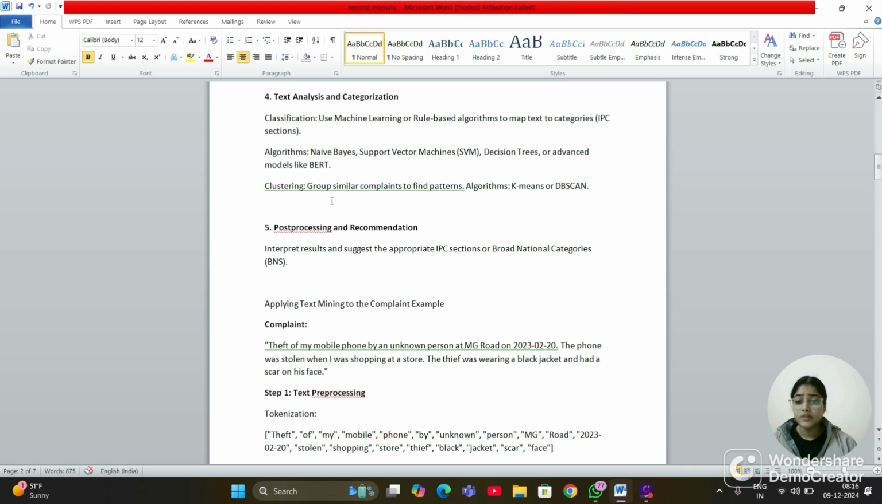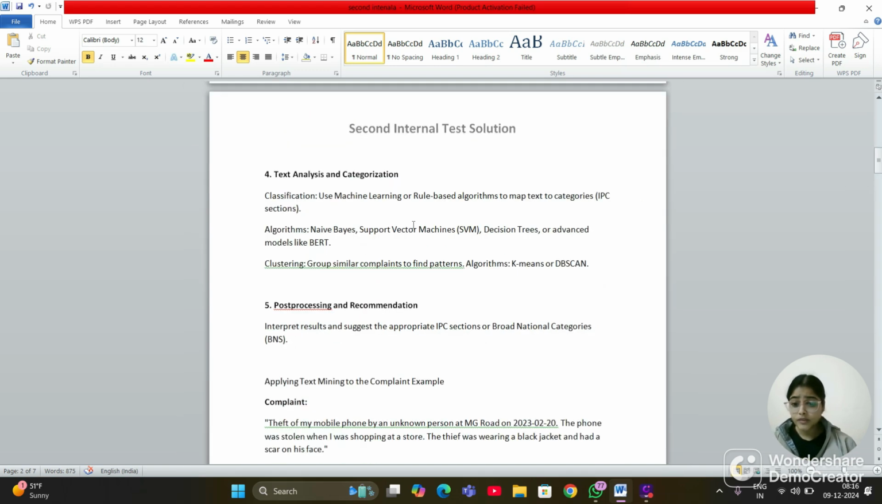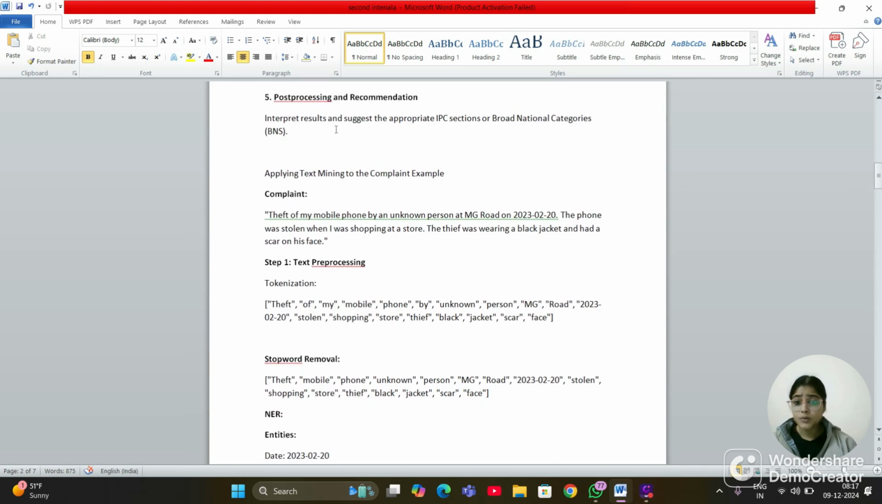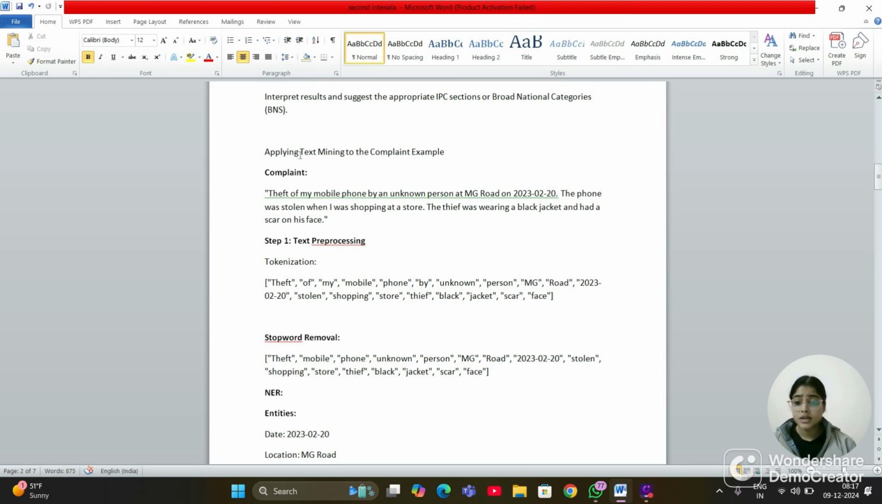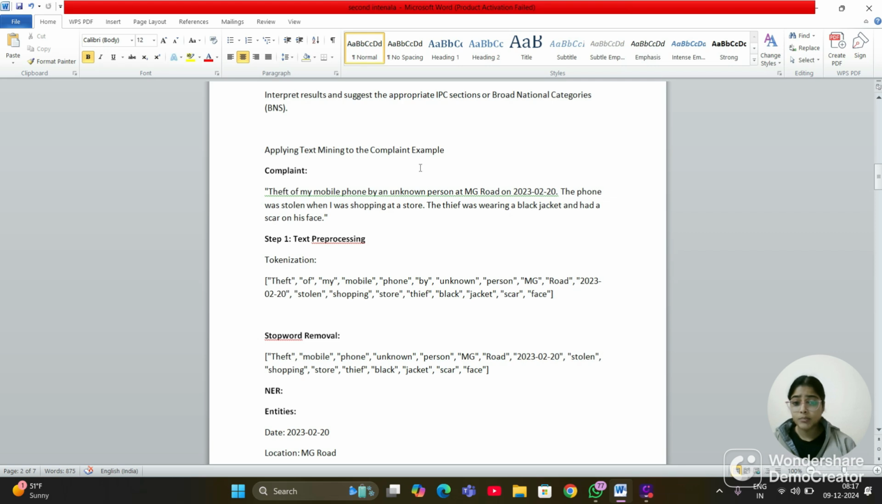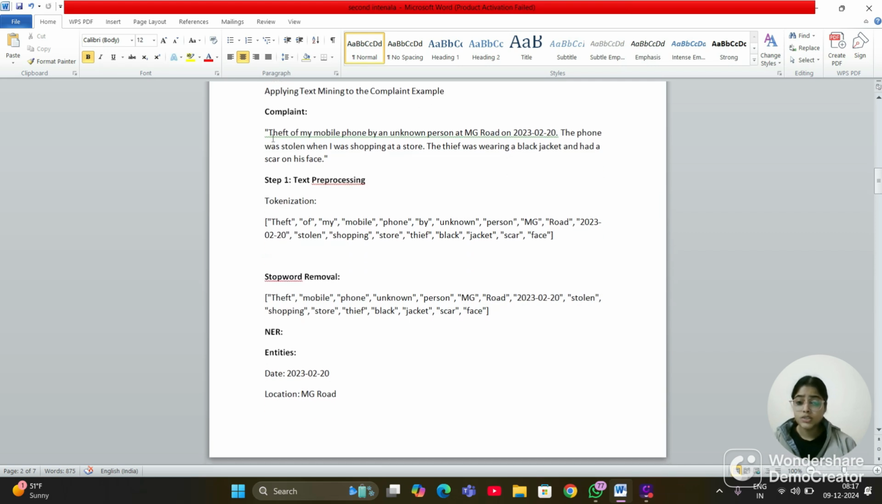And the clustering. We cluster groups of similar complaints to find patterns, and as algorithms we use K-means or DBSCAN. And in the fifth one, post-processing and recommendation, interpret results and suggest the appropriate IPC section or broad national categories, BNS. Now applying text mining to the complaint example. So this is the complaint we see on the screen: theft of my mobile phone by an unknown person at MG Road on, and so on.